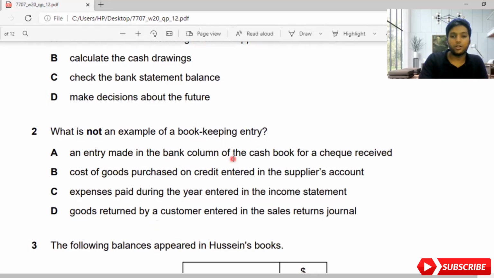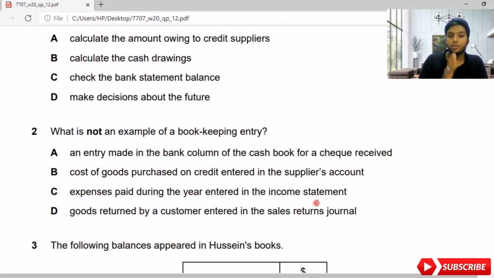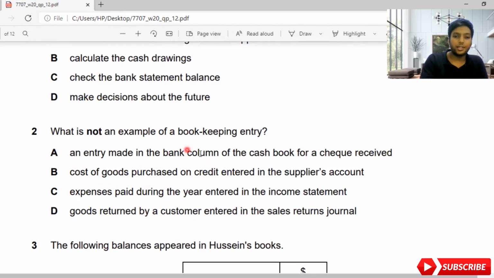An entry made in the bank column of the cash book for a cheque received; cost of goods purchased on credit entered in the supplier's account; expenses paid during the year entered in the income statement; goods returned by a customer entered in the sales return journal. The first one is just checking the cash book to see whether the cheque has been received. The second takes goods purchased on credit and enters them in the supplier's account. But the third one is a bit tricky: expenses paid during the year entered in the income statement. A bookkeeper will never record things on the income statement or balance sheet because they are part of the financial statements. So the answer is C, because they're asking which is not a bookkeeping entry.